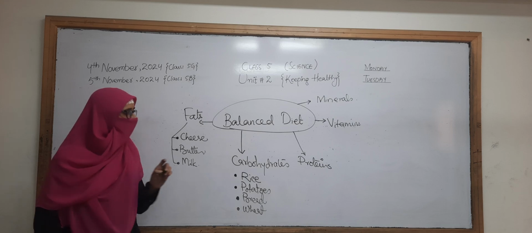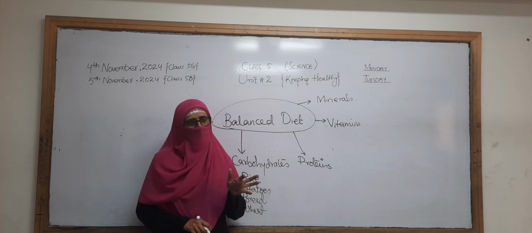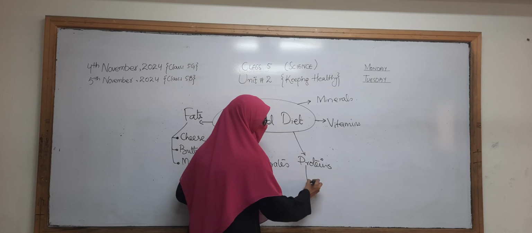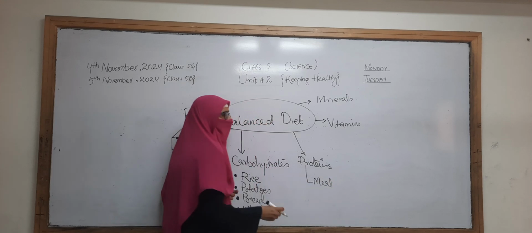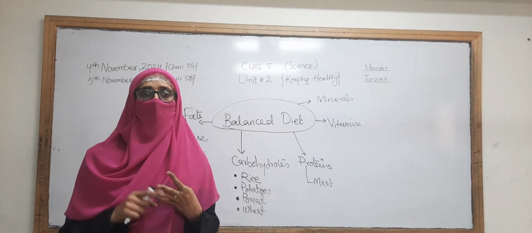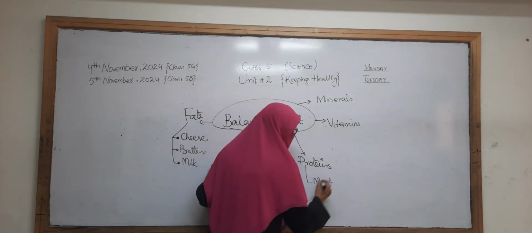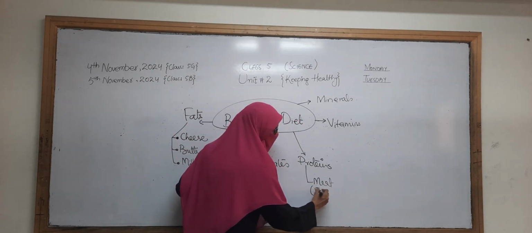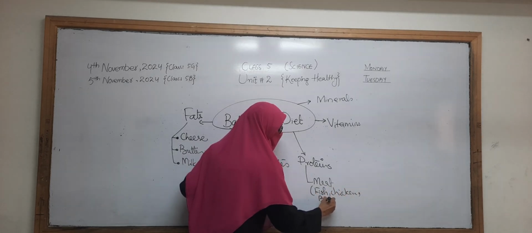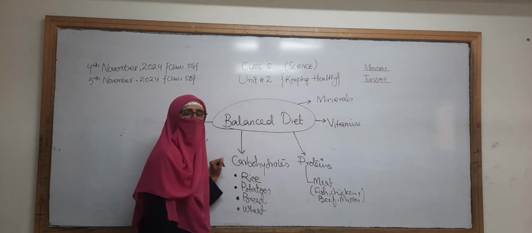If we talk about proteins, the nutrient is mostly present in meats, all the types of meat that we eat in our daily routine. For example, mutton, beef, chicken, fish all have proteins in them.